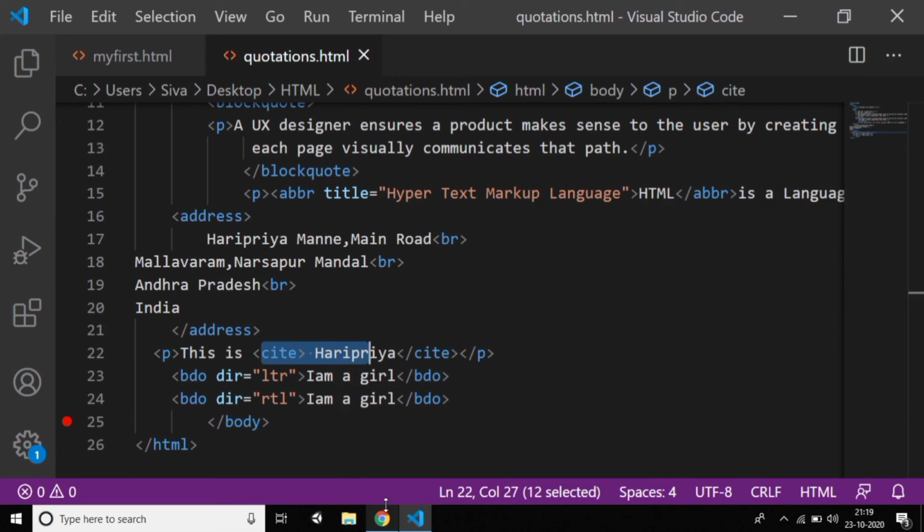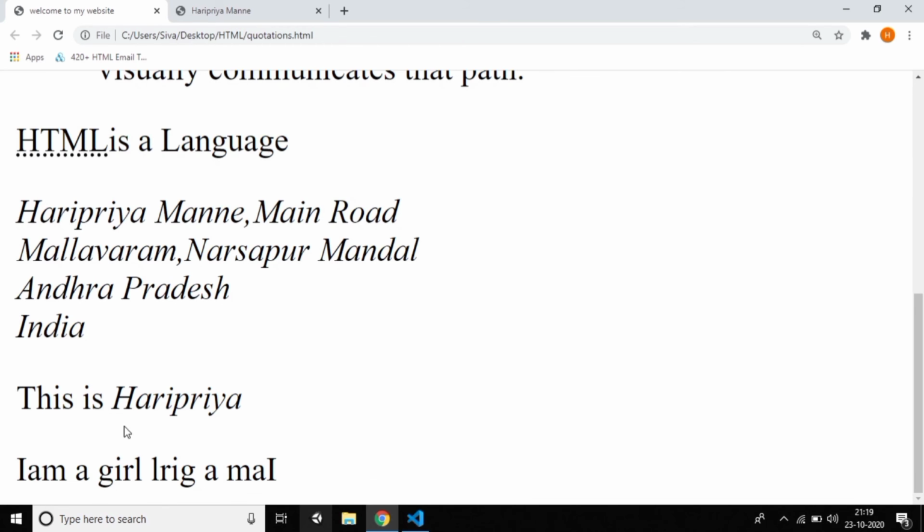And the next tag is called BDO, which stands for bidirectional override. Bidirectional override means you can override the text direction however you want. You can observe carefully, it's normal text. If you convert it to right to left, it automatically changes. So these are all called quotation tags.